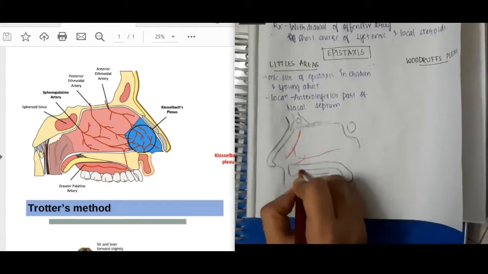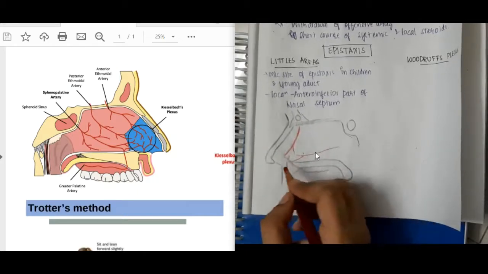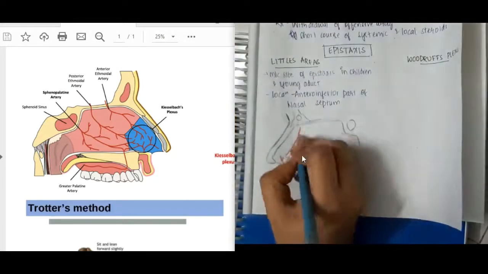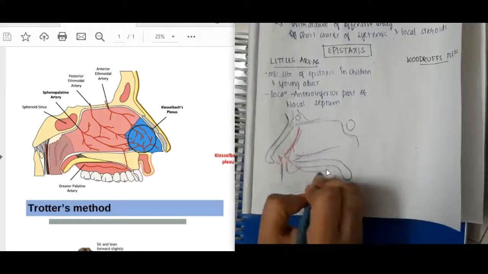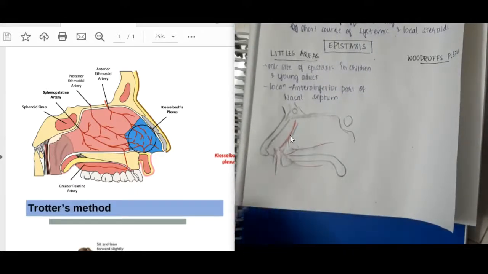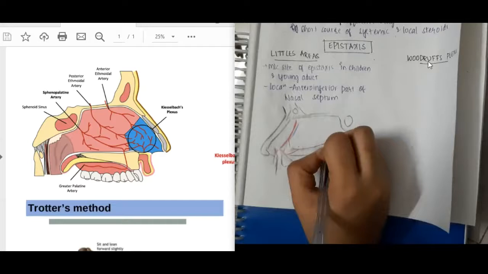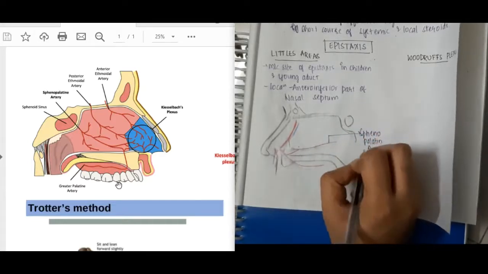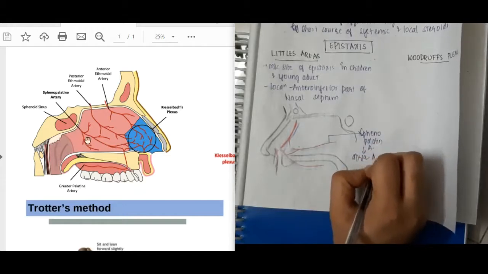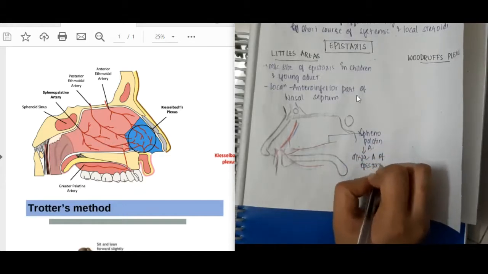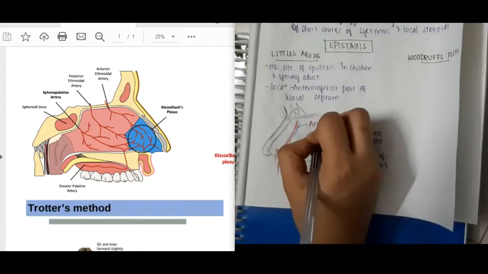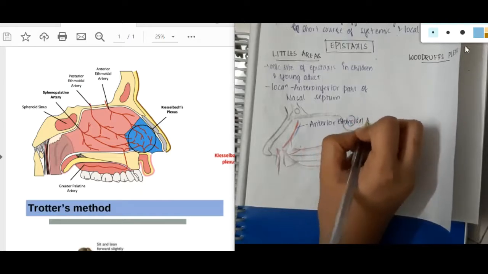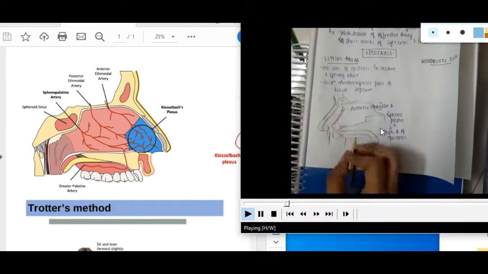Then we have this artery which is called the sphenopalatine artery. This is the anterior ethmoidal artery, this is the sphenopalatine artery, this is the greater palatine artery. I am even drawing the venous supply for them. The same artery which you see here is in this picture. Actually this sphenopalatine artery is also called the artery of epistaxis, which is very important.